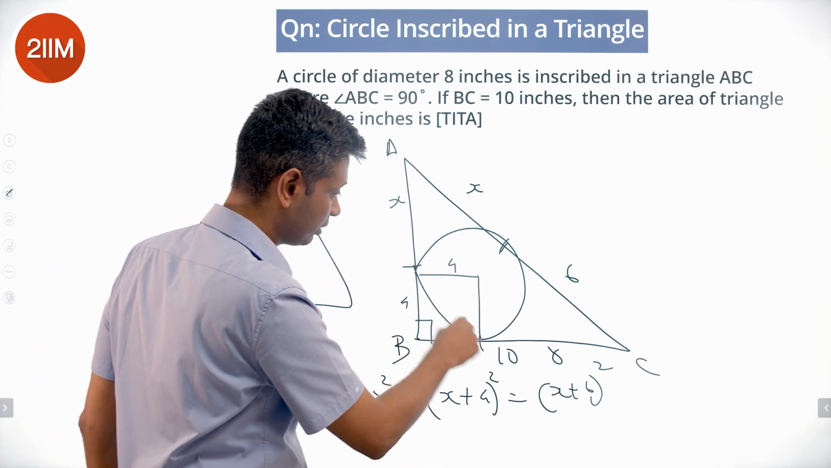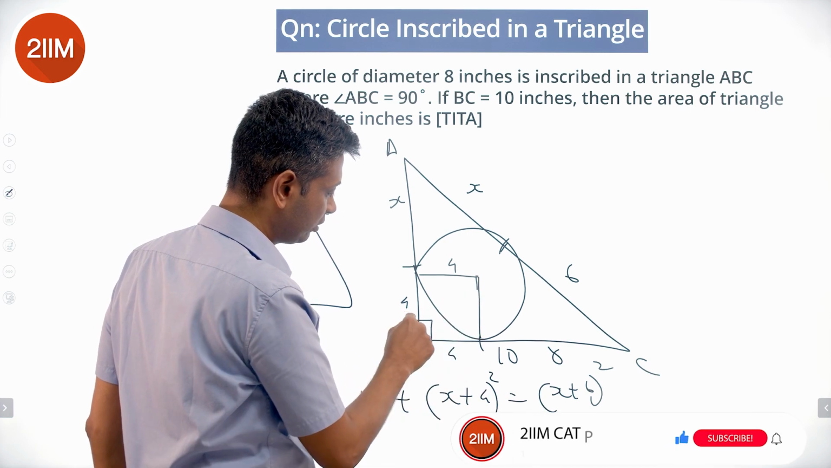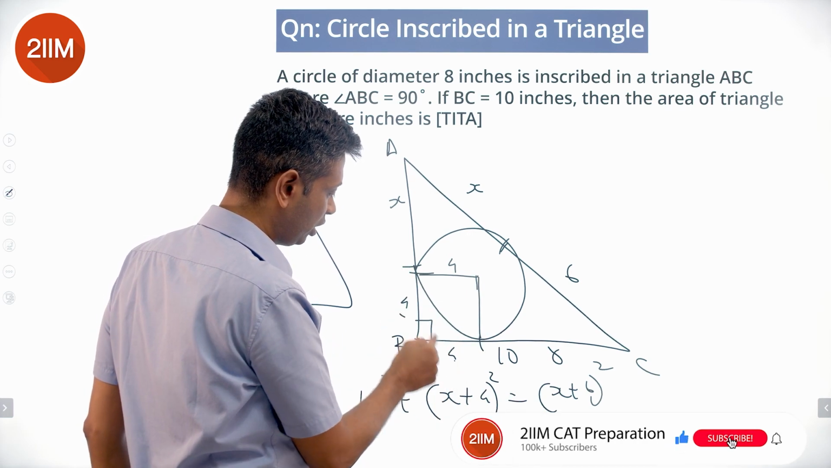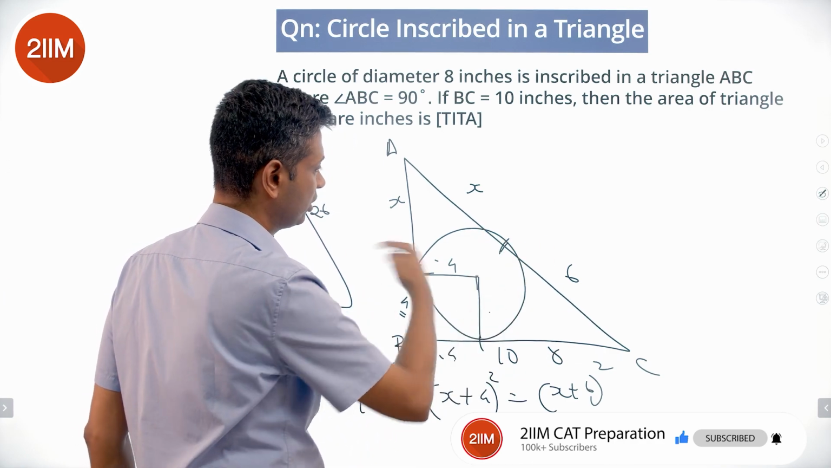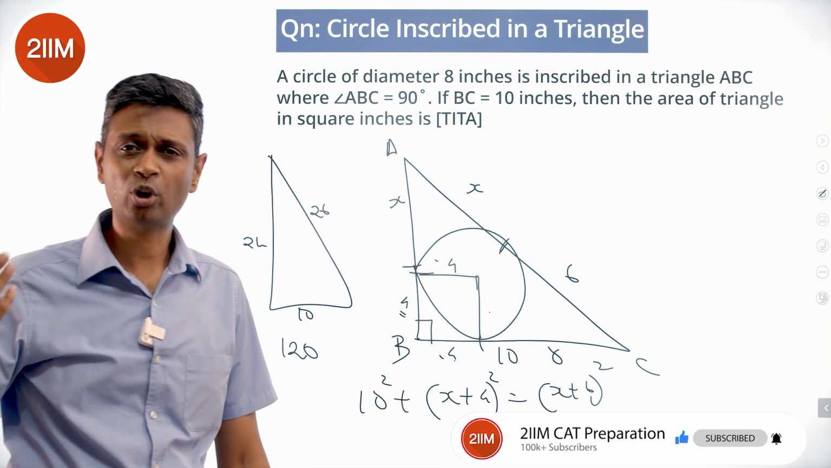Why am I putting this in radius? This is 90, this is 90, so square. These two are equal, tangents from a point, these two are equal, radius, tangents are equal, 6 and 6, tangents are equal, 6 and 6, then Pythagoras theorem, we are through.